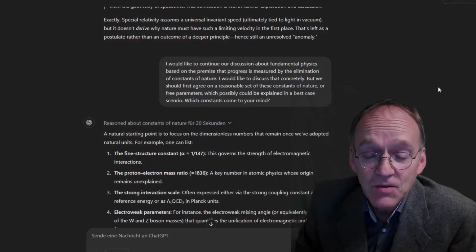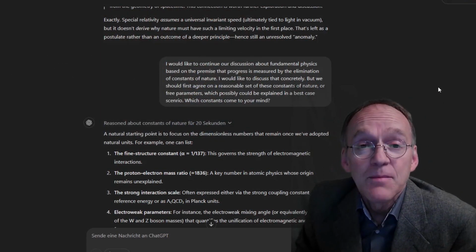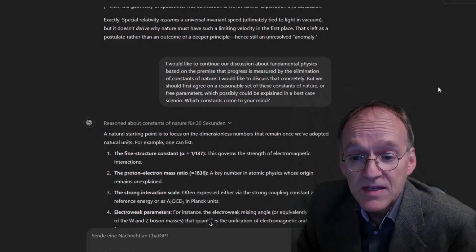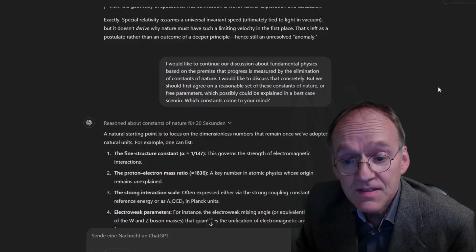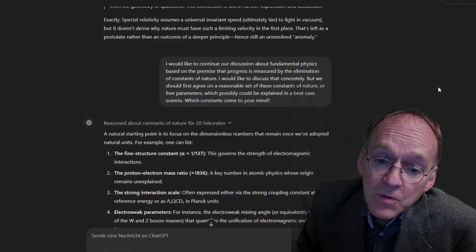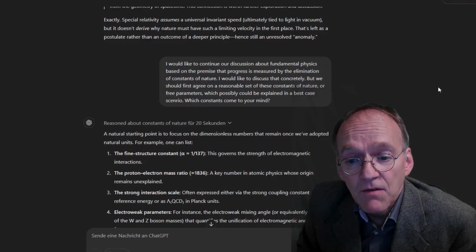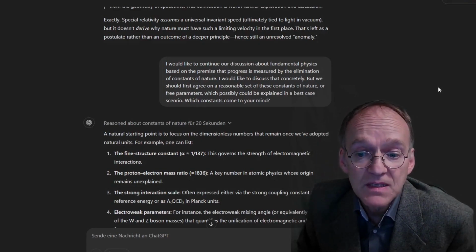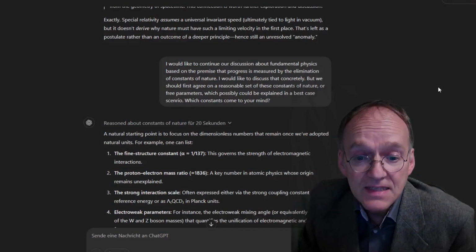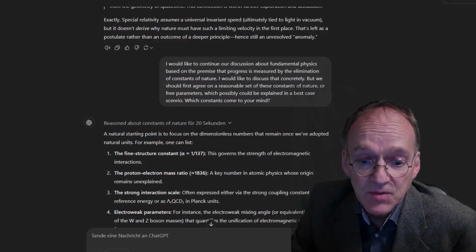I would like to continue our discussion about fundamental physics based on the premise that progress is measured by the elimination of constants of nature. I would like to discuss that concretely. We should first agree on a reasonable set of these constants of nature, or free parameters if you want, which possibly could be explained in a best case scenario. Which constants come to your mind?